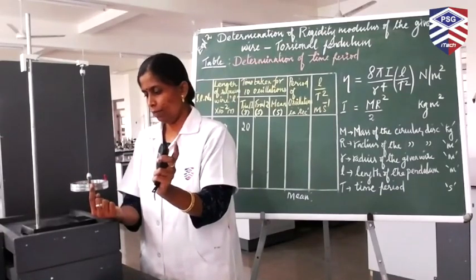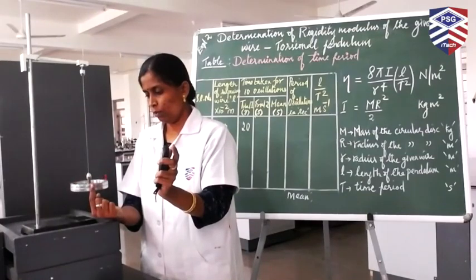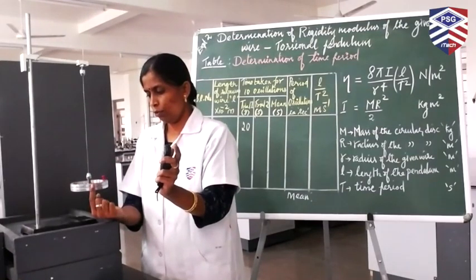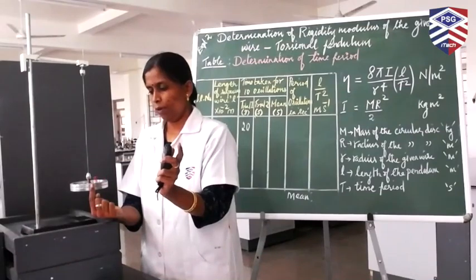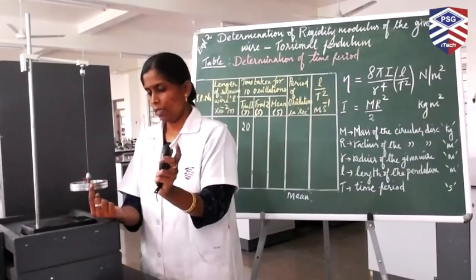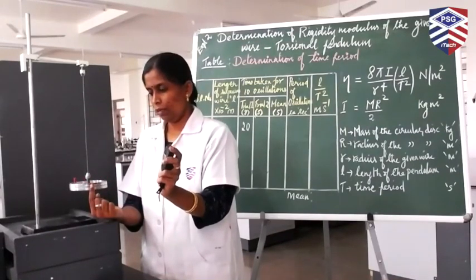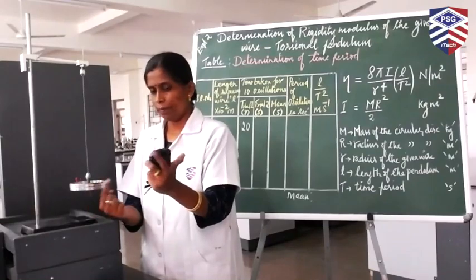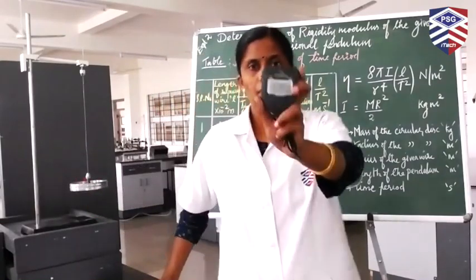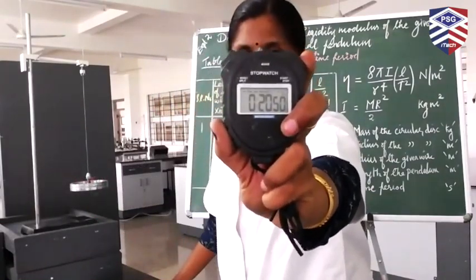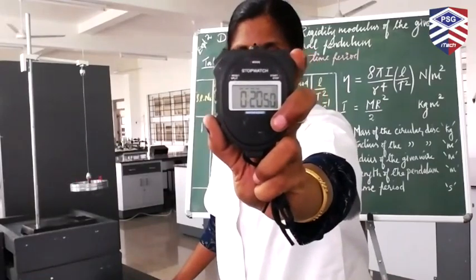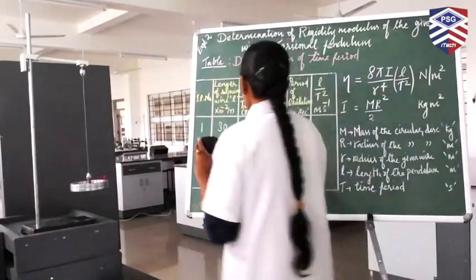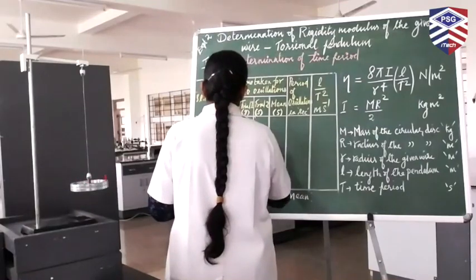I have started. 1, 2, 3, 4, 5, 6, 7, 8, 9, and 10. Now record the reading in the tabular column. For trial 2, this is the reading: 20 seconds. Again, I am getting 20.